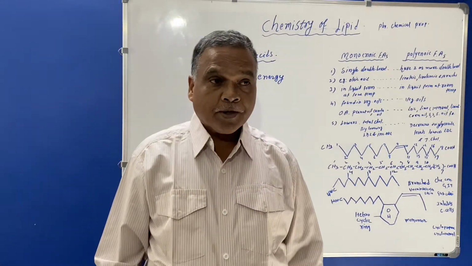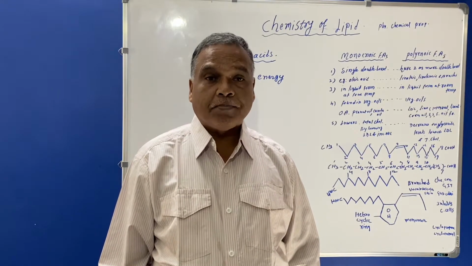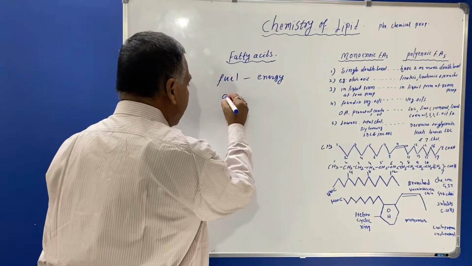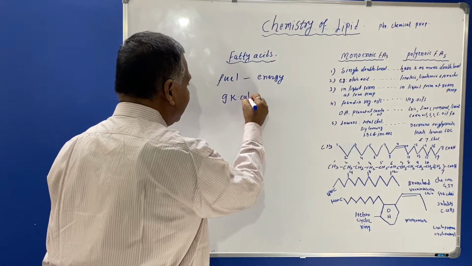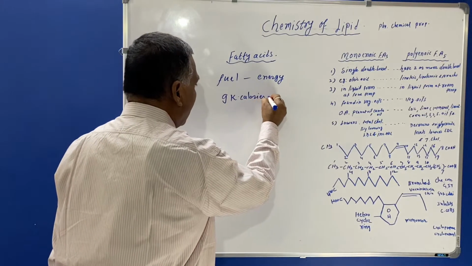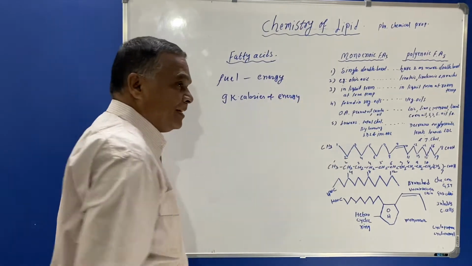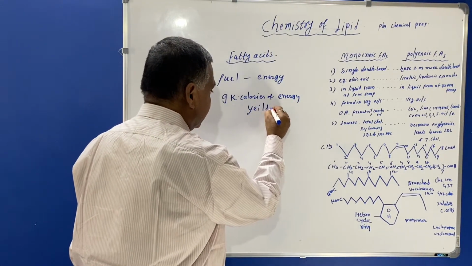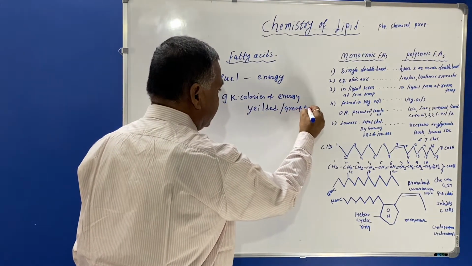And we get 9 kilocalories of energy per gram of fat in our body. 9 kilocalories of energy is yielded per gram of fat.